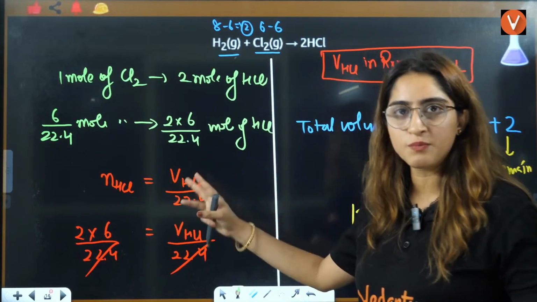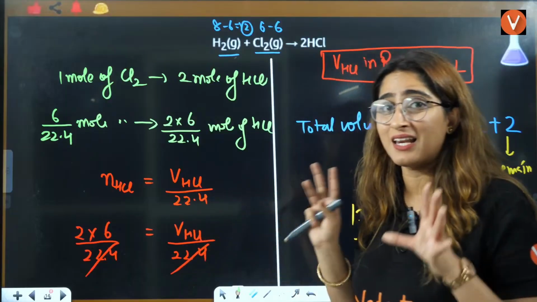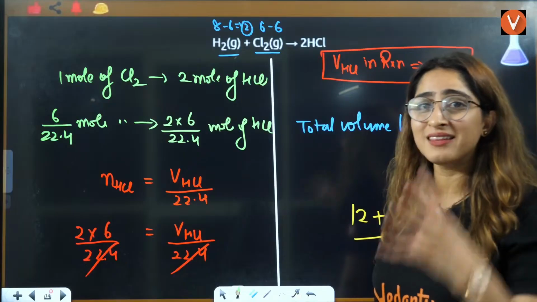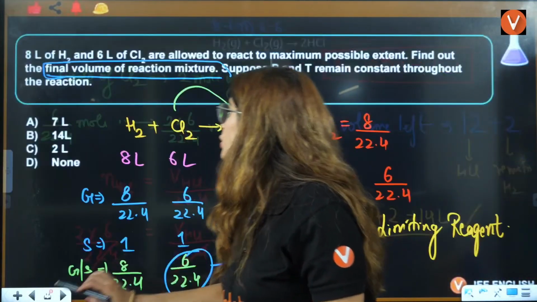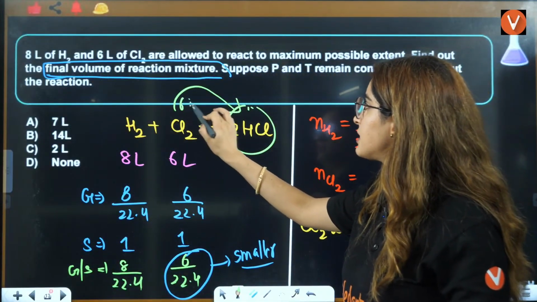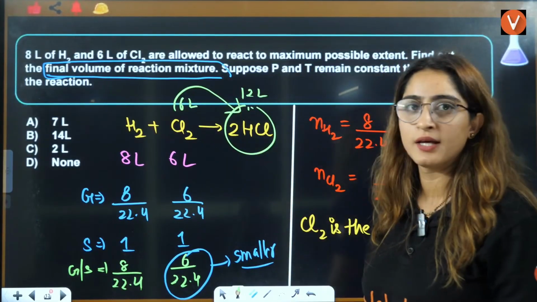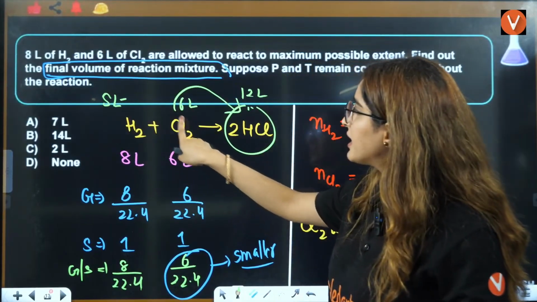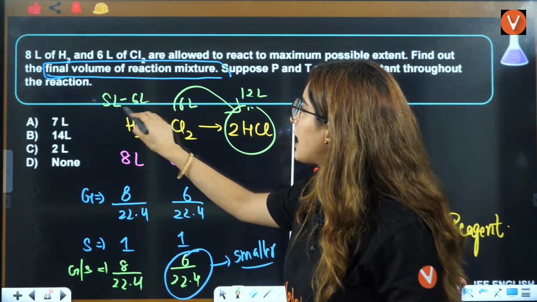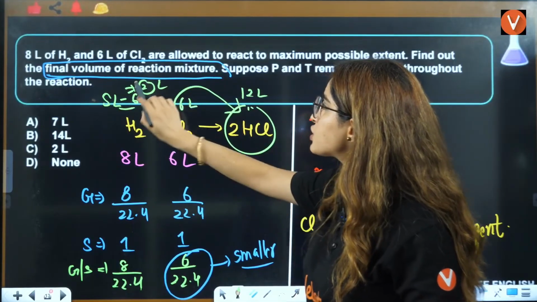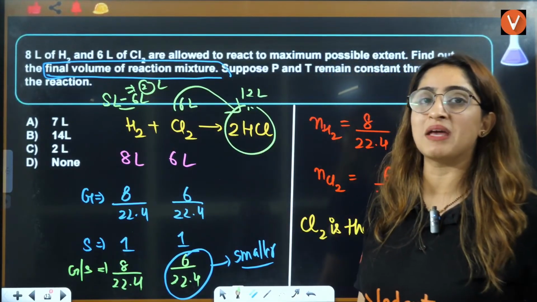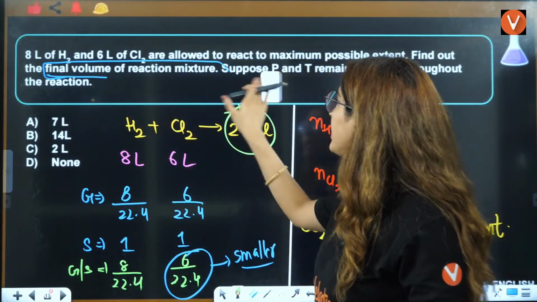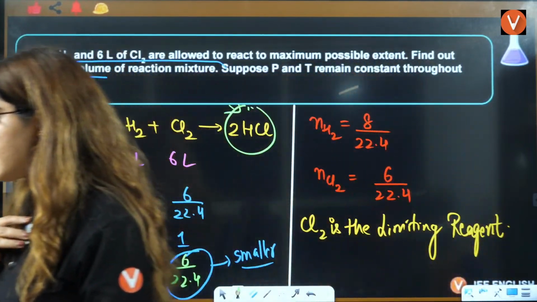That means in terms of volume, you can get the volume of HCl, not in terms of moles I am asking, in terms of HCl. In this reaction, if you use 6 liter, 12 liter is formed. Here we have given 8 liter. Out of this, 6 liter is used, so you are left with 2 liters. This 2 liter plus this 12 liter is the remaining volume of the gas in that beaker. So the correct answer here is 14.